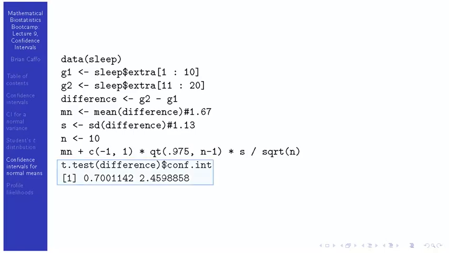So you do t.test, and here difference is the name of the vector that contains the differences, and then this dollar sign grabs the relevant output. In this case, I want the confidence interval, so it's $conf.int. If you omitted the dollar sign when you hit return, it would give you lots of information, including the confidence interval. Here it just returns exactly the confidence interval, and you get 0.7 to 2.5, basically.